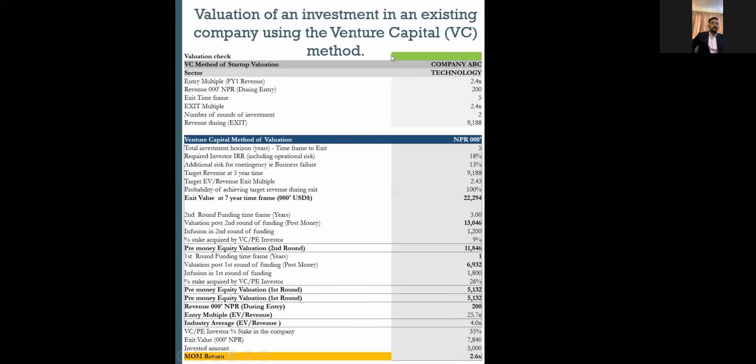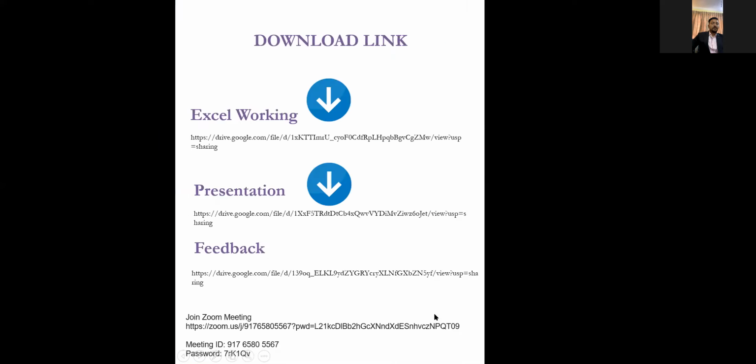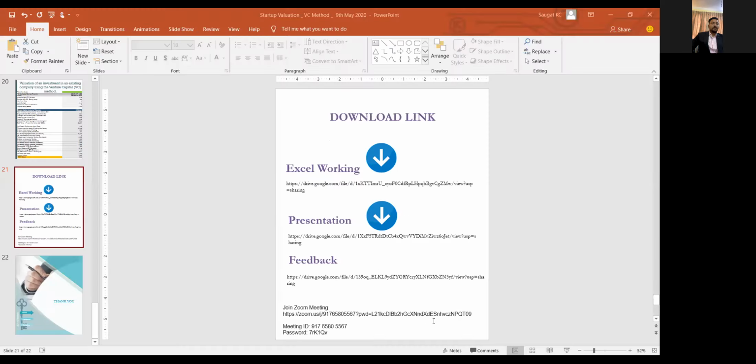So from a VC investment point of view, this is the working sheet which I will share in Excel going forward, where I'll be targeting the entry multiple of 2.42 and the revenue during exit of 9.8. And these are the additional risk factors once you discount this cash flow. So these are the things, right? I'll be sharing the Excel sheet for this, where